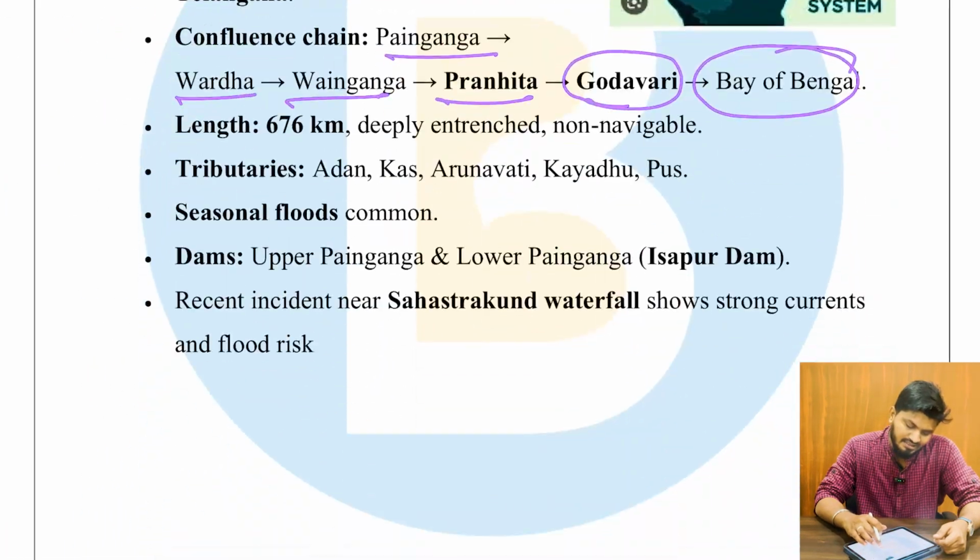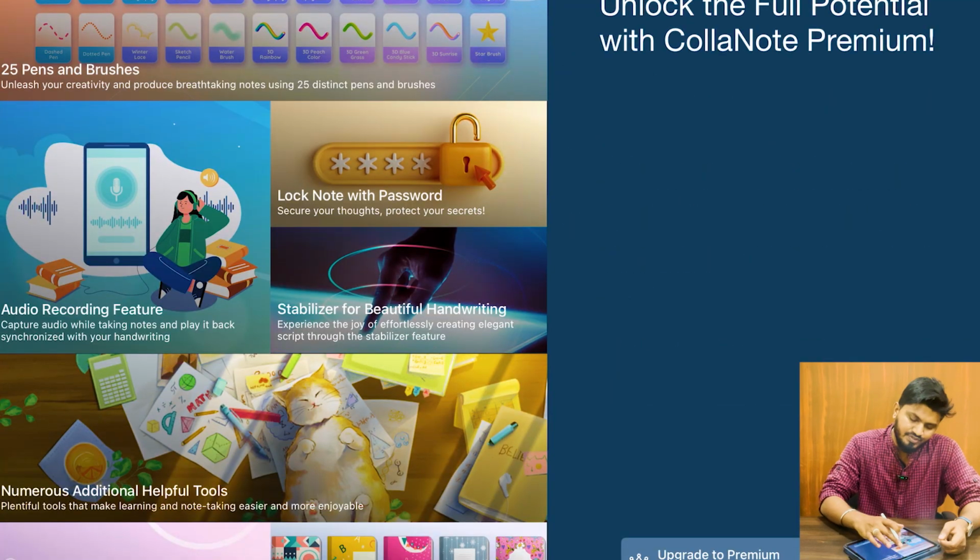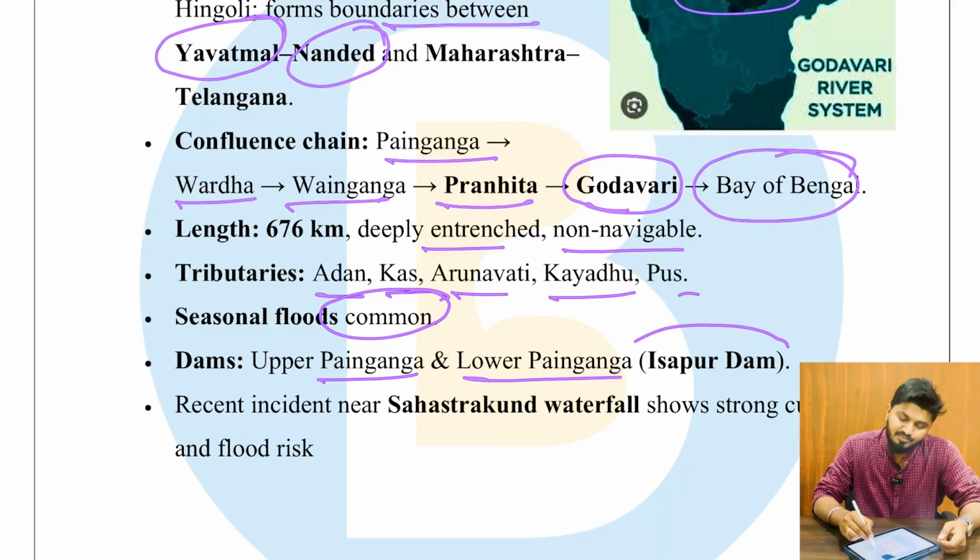Okay. Next, length is around 676 kilometers, deeply entrenched, non-navigable, and the tributaries are Adan, Khas, Arunavati, Kunda, Pus, etc., etc. And seasonal floods are very common, and the dams are Upper Penganga and Lower Penganga, which is also called Isapur Dam. Okay, it is built in the Isapur village. The recent incident near Sahastrakund waterfall shows strong currents and flood risk.